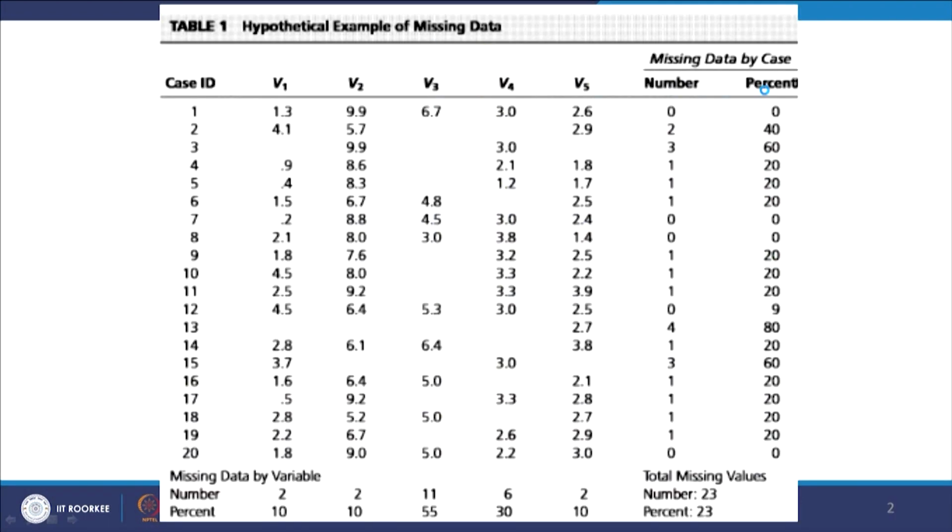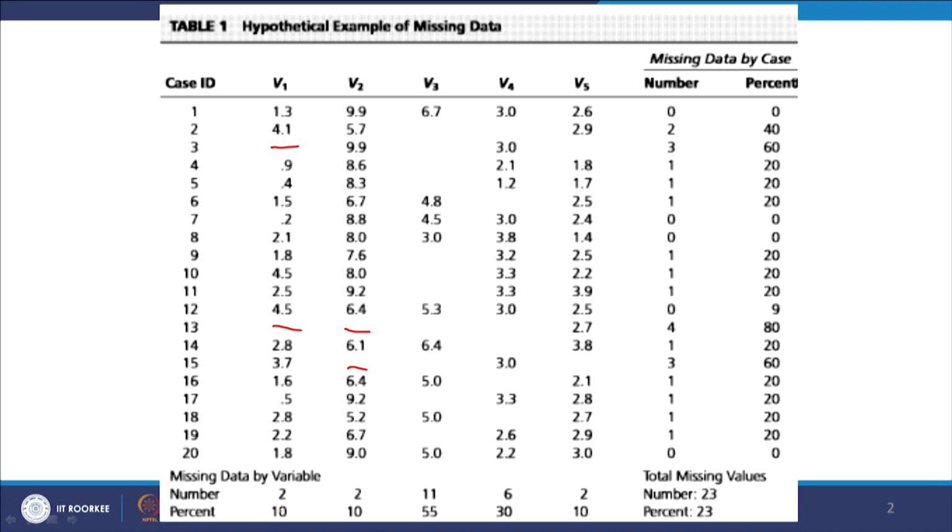So, missing data. What will you do when there is missing data in your data set? For example, this is a hypothetical example. You see there are certain variables V1, V2, V3, V4, V5. Now, each variable has certain missing data. For example, here there is a missing data, here there is a missing data, and in this case here and here missing data are there. So, variable wise you can calculate the missing data, and case wise you can calculate the missing data. For example, in case wise, the first case has no missing data, but in others there are some missing data. For example, 2 missing data here, 3 missing data here, 1. So, it is distributed, right.